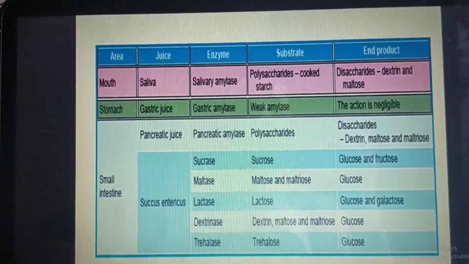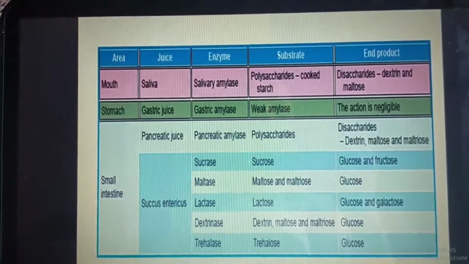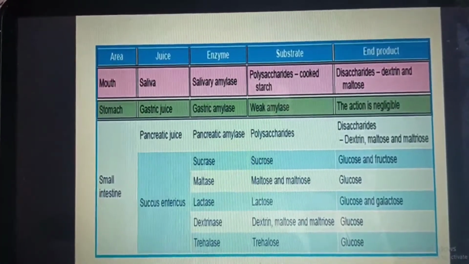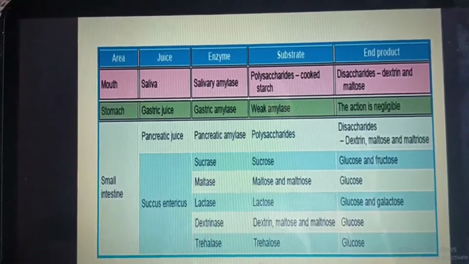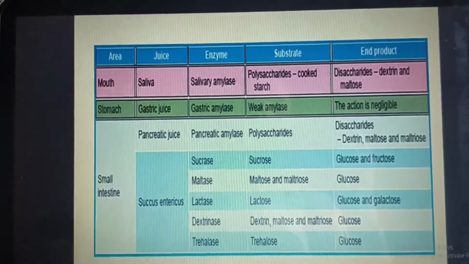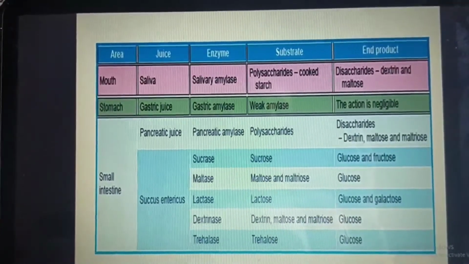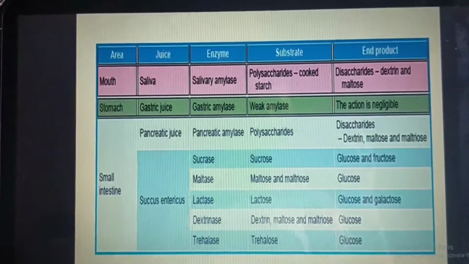If I'm talking about the succus entericus, then there would be the sucrase enzyme, the substrate would be sucrose, and the end product would be glucose and fructose. And then the enzyme maltase, the substrate would be maltose and maltotriose, and the end product is glucose.